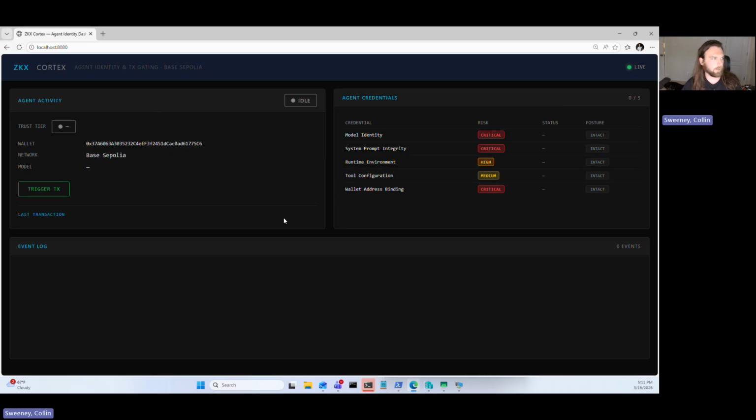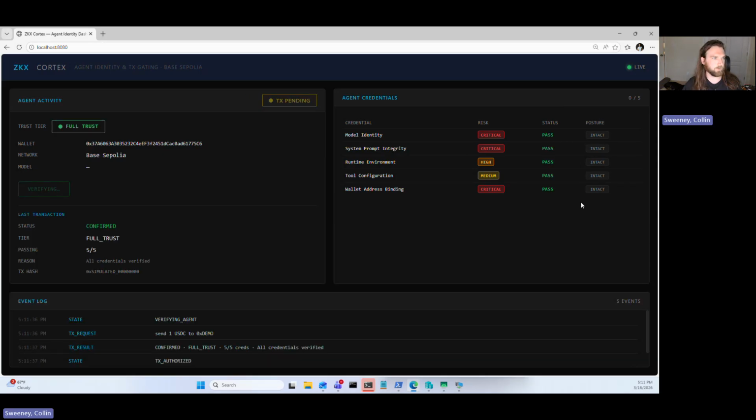So when I trigger a transaction, right, you're going to see a couple things happen. By triggering this transaction, all of the status markers for these credentials are going to say pass, right? Because they are indeed how I set them up. Nothing has structurally changed about the integrity of these measurable qualities of my agent here. It's 5 out of 5, it's full trust, and you can see in this event log, my transaction actually did go through and was confirmed. So that's kind of the baseline.